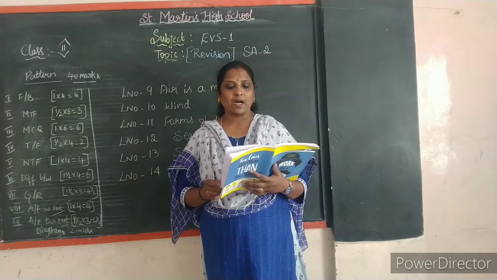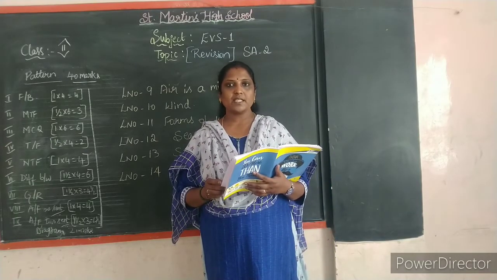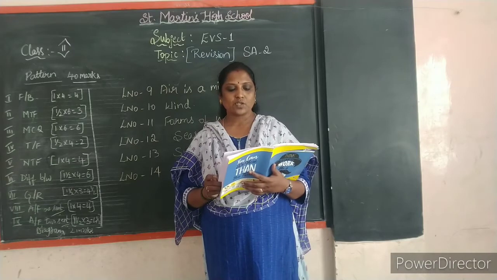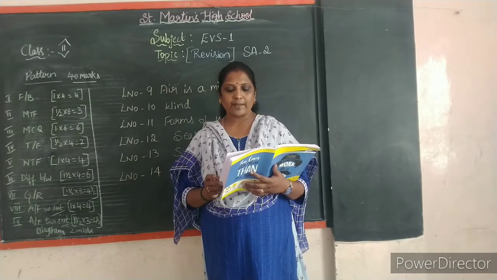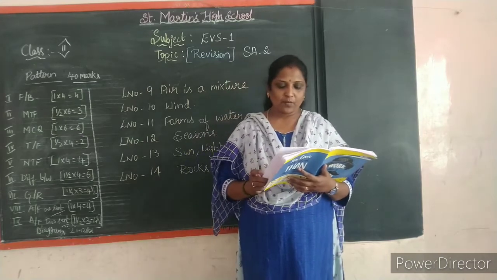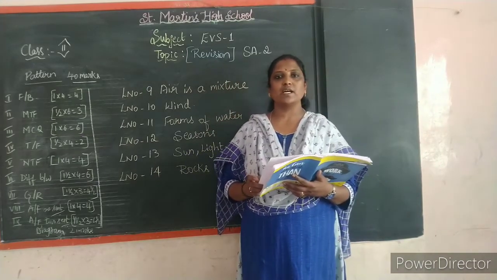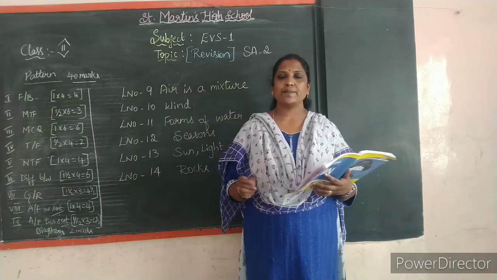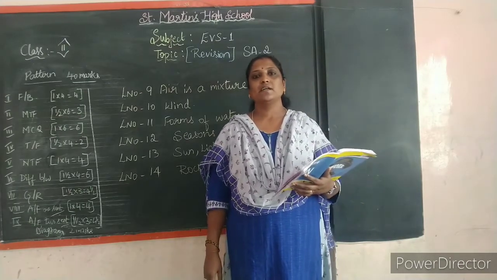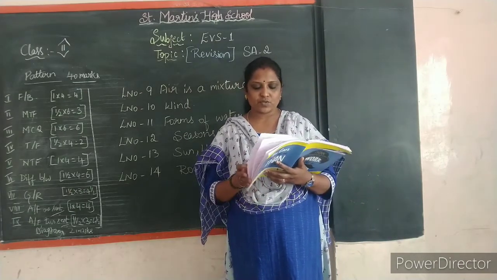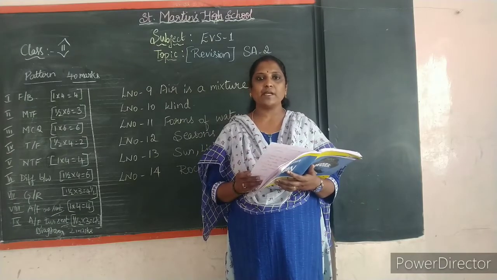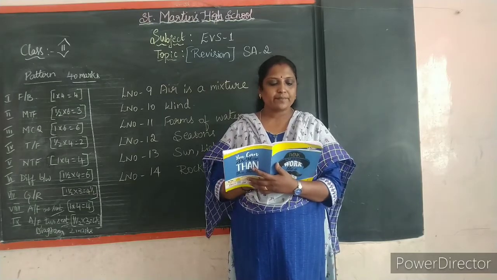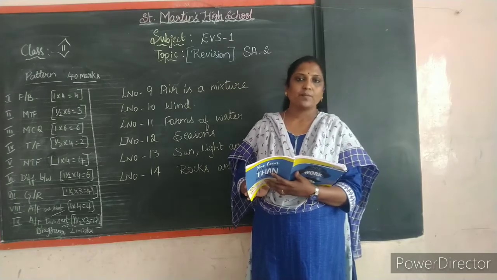Match the following: a hard rock, that is marble. Mirror is made from silica. A mineral used in watch quartz. A soft rock is chalk. Formed by breaking rocks is soil. Give one word: a fuel is coal. Graphite is used in your pencil lead. The pencil which you use to write notes, the lead is made up of graphite. And diamond is used to make different jewelry. And china clay is used to make pottery.